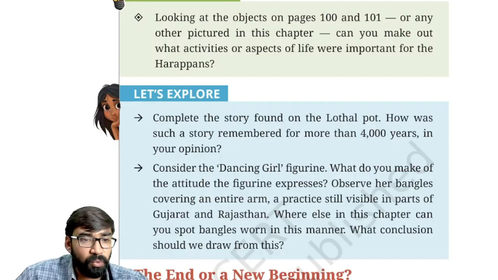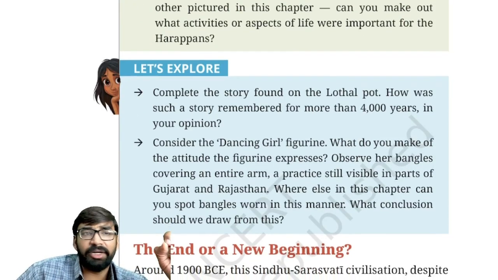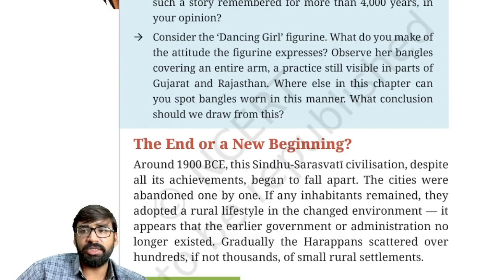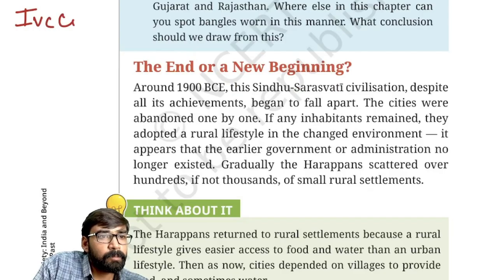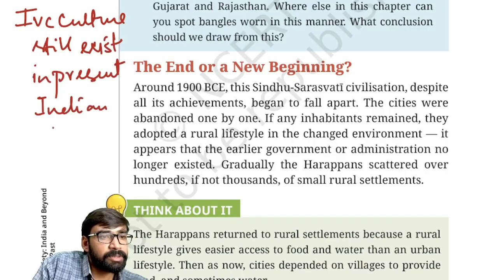Fine. So one thing we can say is that cultural continuity is still there. These things represent that IVC culture still exists in the present Indian context.